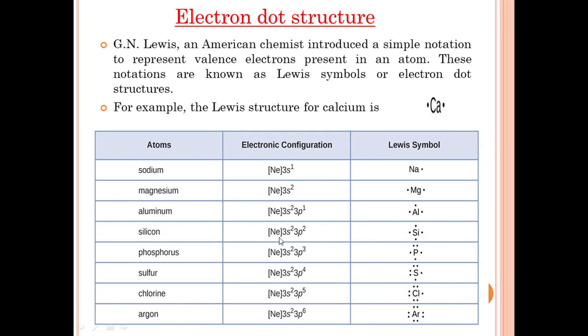Silicon has 4 valence electrons, 4 dots. Similarly, 5 valence electrons, 6 valence electrons, 7 valence electrons in chlorine, and 8 valence electrons in argon. This is the Lewis symbol or electron dot structure.